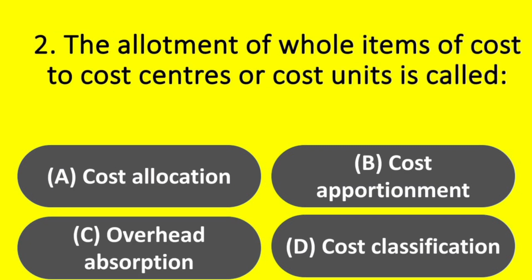The allotment of whole items of cost to cost centers or cost units is called. Options: A. Cost allocation. Option B. Cost apportionment. Option C. Overhead absorption. Option D. Cost classification. Answer: option A. Cost allocation.